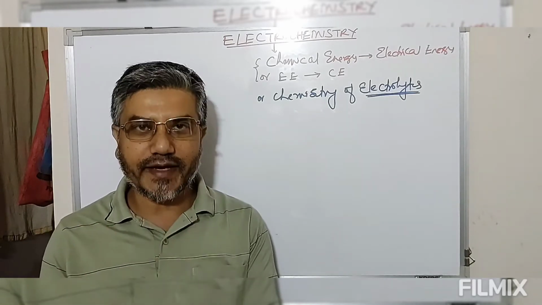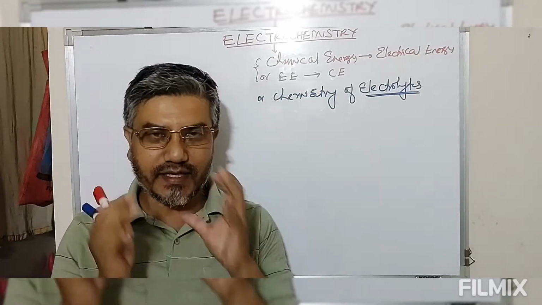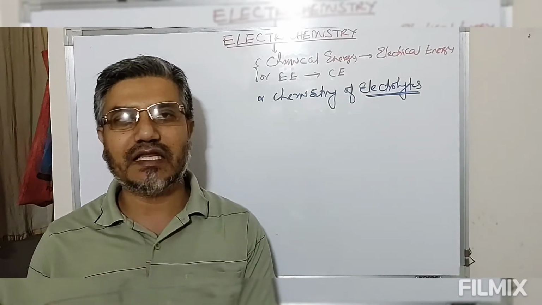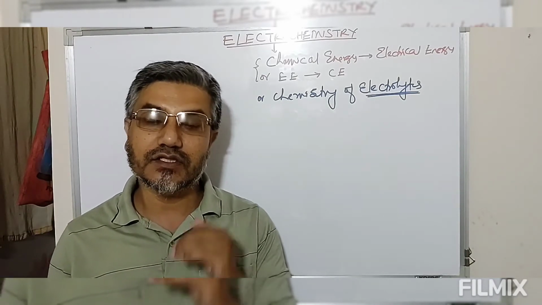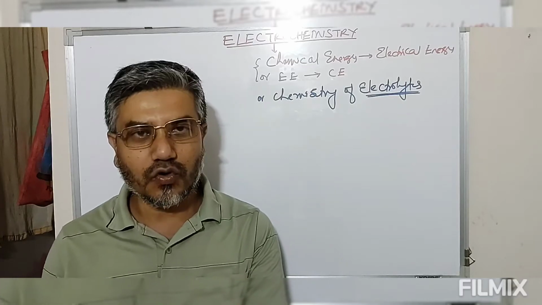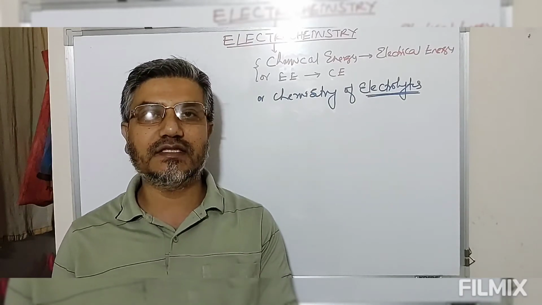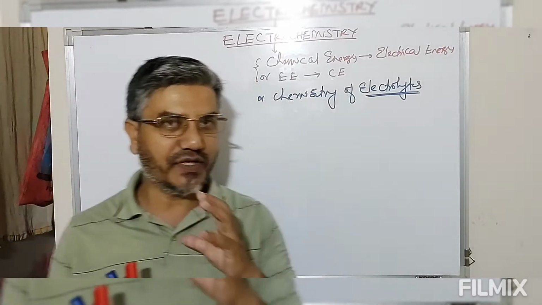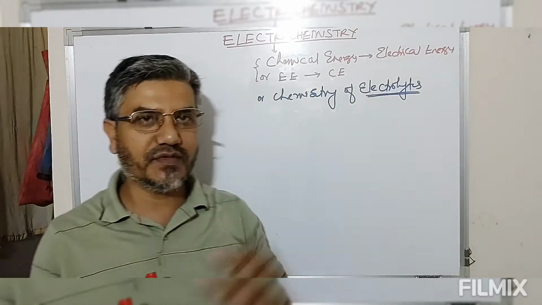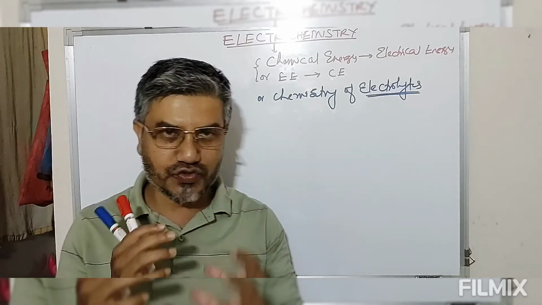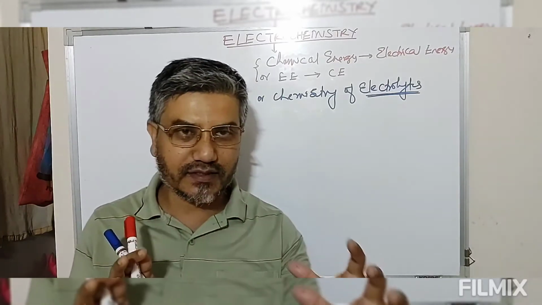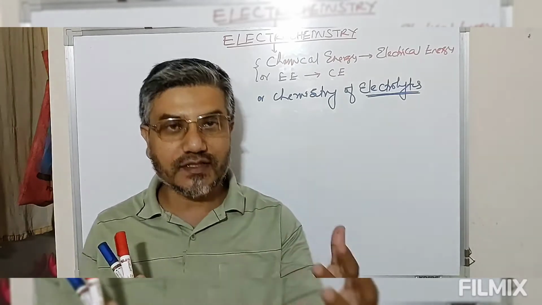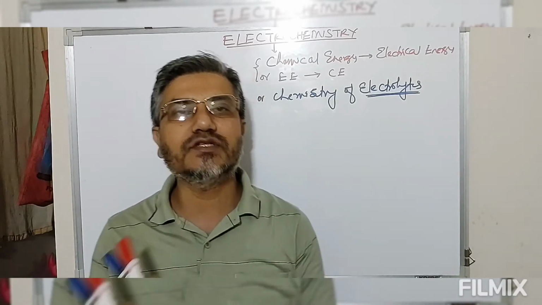Electrolytes are any chemical species which show conductance in solution form or in molten state. Again I am repeating, electrolytes are those chemical species which show conducting power or conductance in their fused state or molten state or in solution.